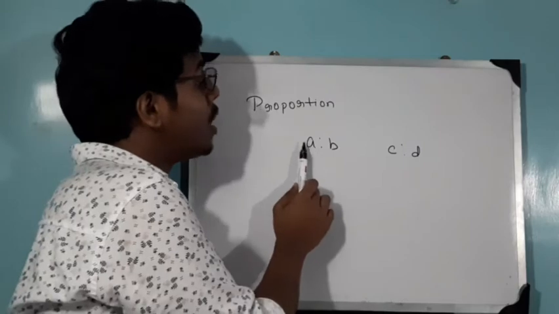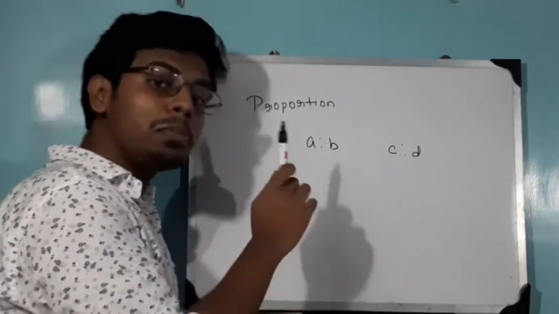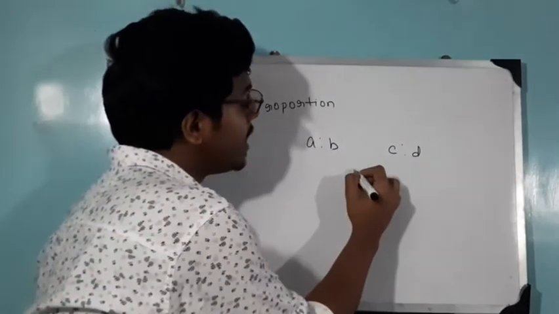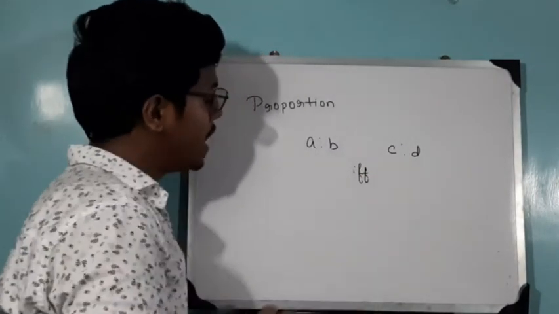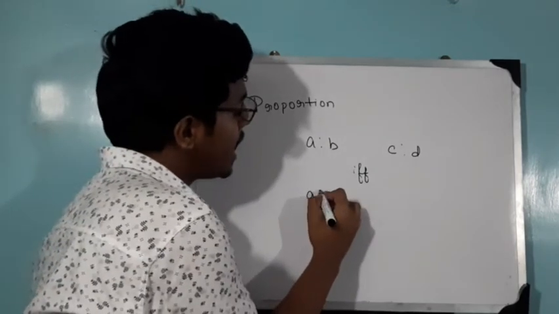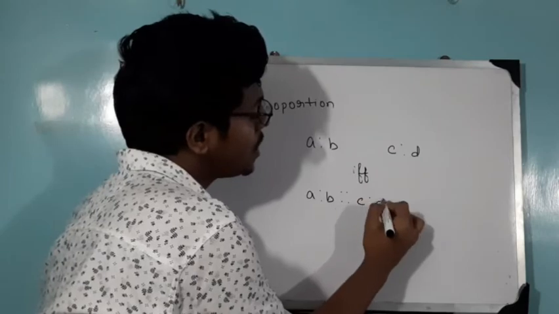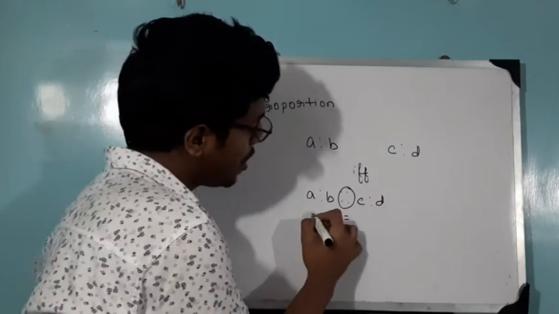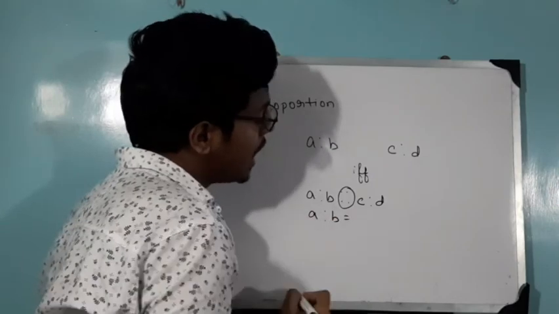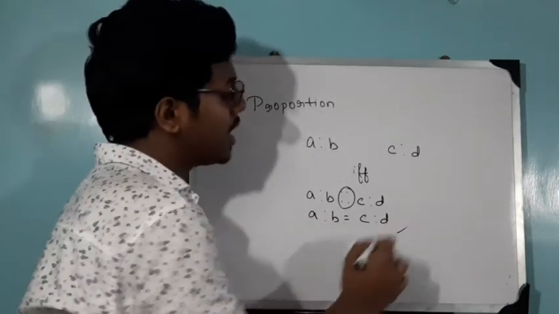So the non-zero terms A, B, C, D are said to be in proportion if and only if A is to B double is to C is to D. Here double is to means equal to, so we can also write A is to B equal to C is to D. So it is the condition.